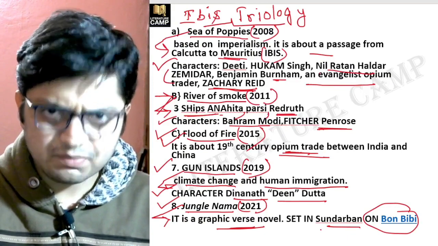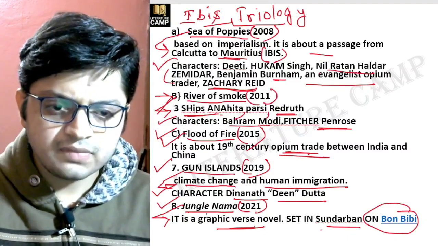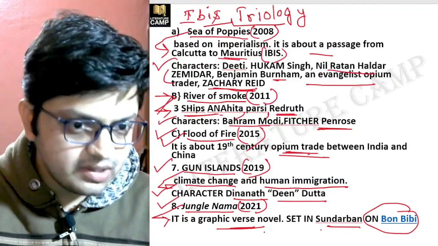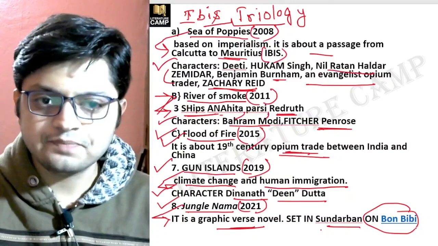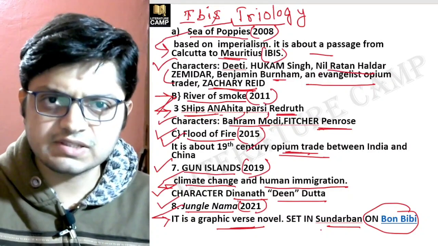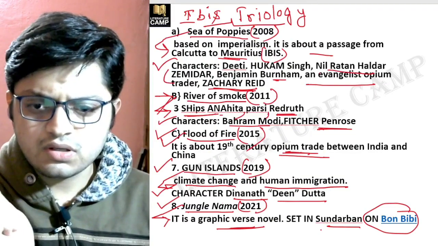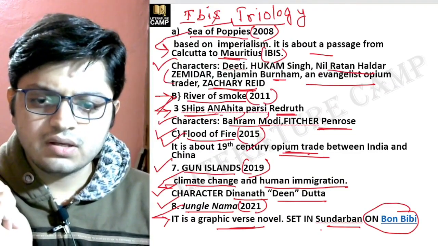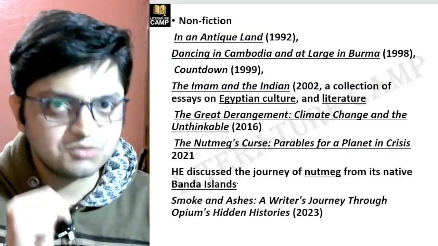Sundarbans is a place name in West Bengal. So Jungle Nama is a graphic verse novel set in the Sundarbans on Bon Bibi. So these are the important novels written by Amitav Ghosh.